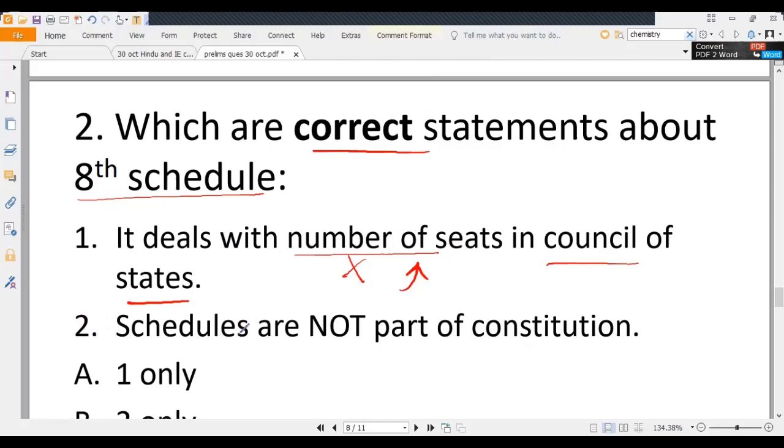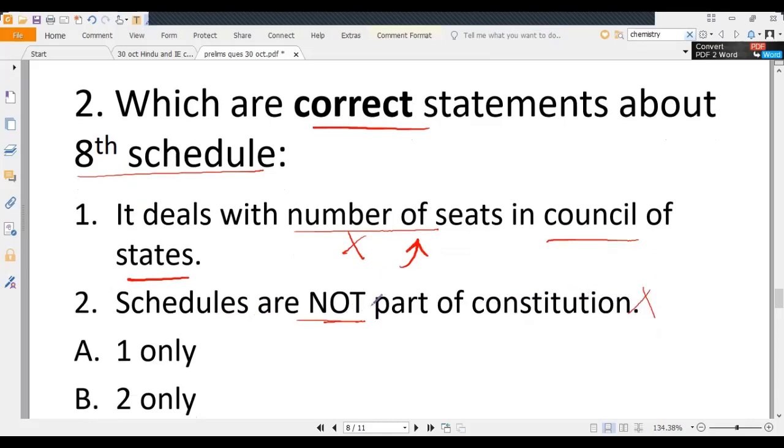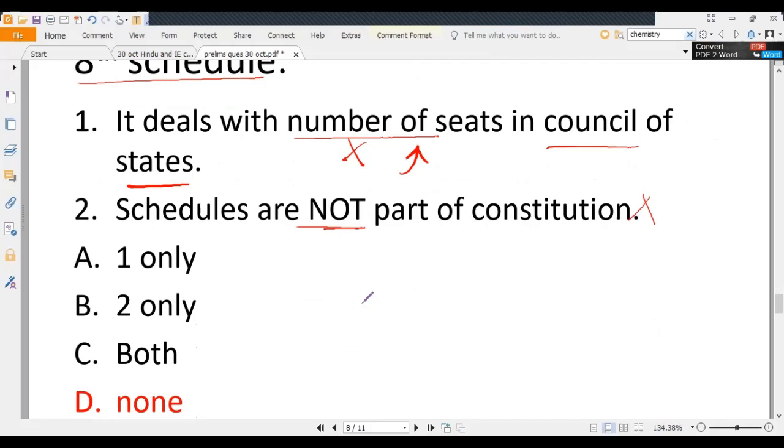Now statement 2, schedules are not part of constitution. This is also wrong because schedules are part of the constitution, because constitutional amendment acts are being done to include items in these schedules. So both are wrong. Answer is D.